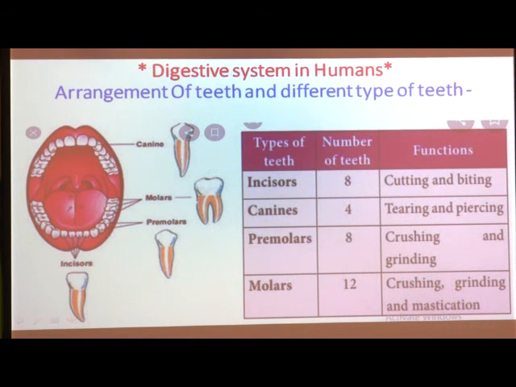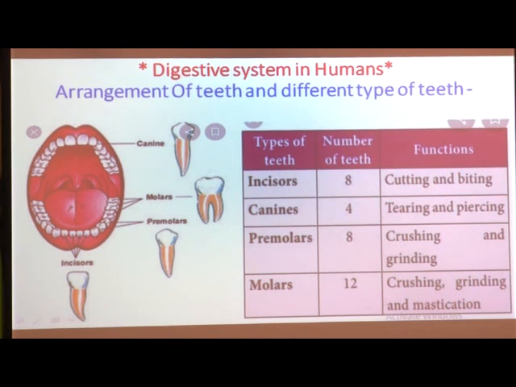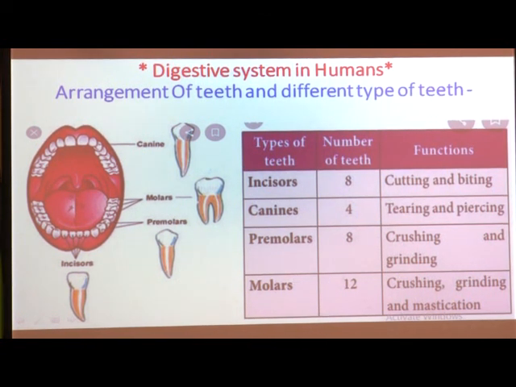Now, the arrangement of teeth and different types of teeth: which types of teeth are there and how they are arranged in our mouth. Here you can see a picture showing the different types of teeth and how they are situated in our mouth.